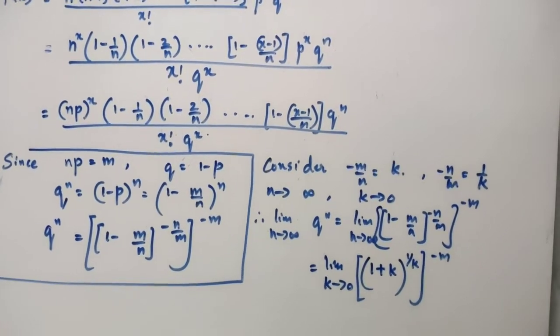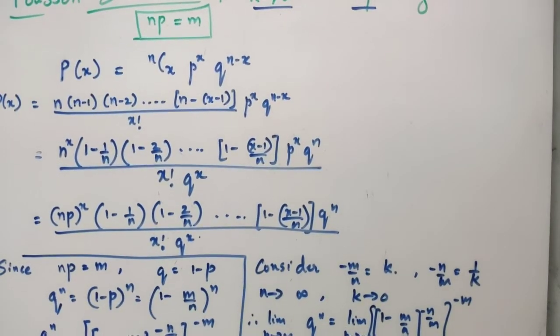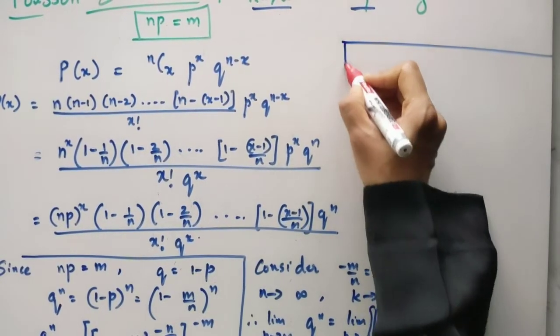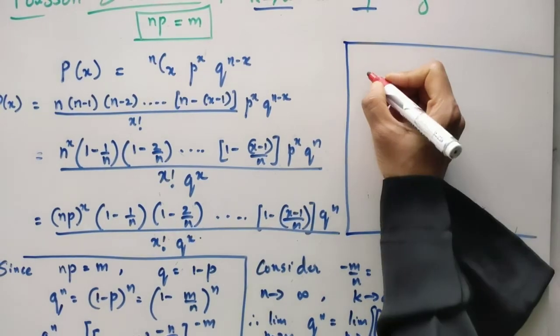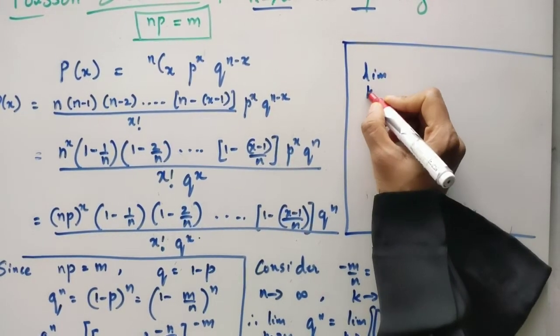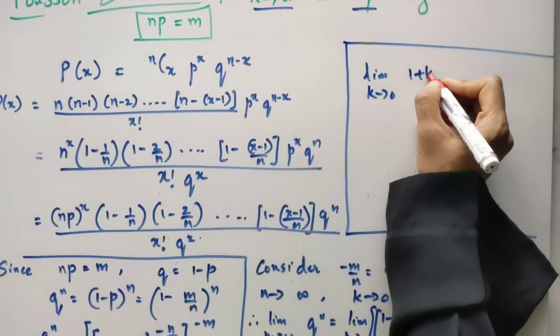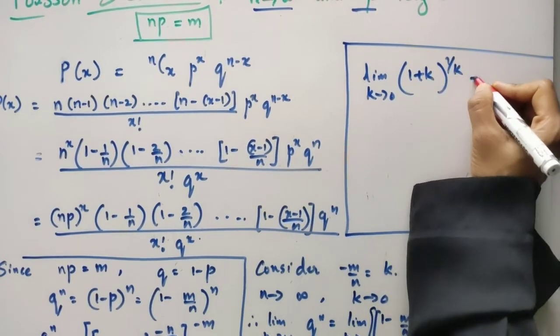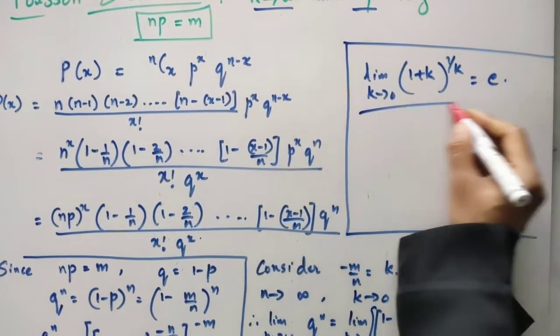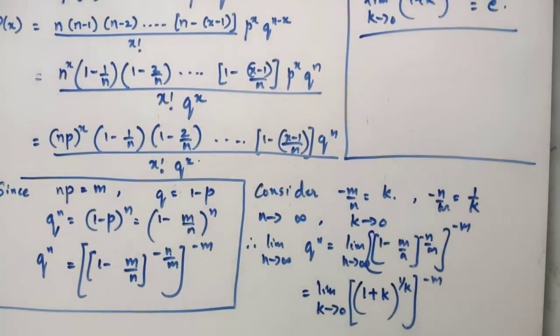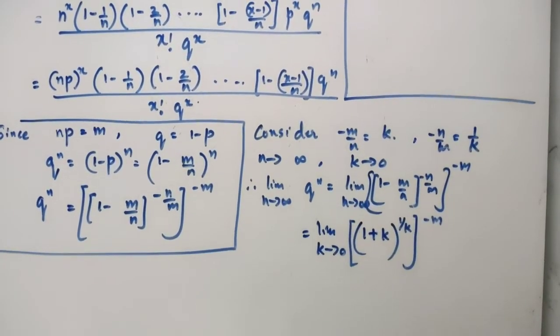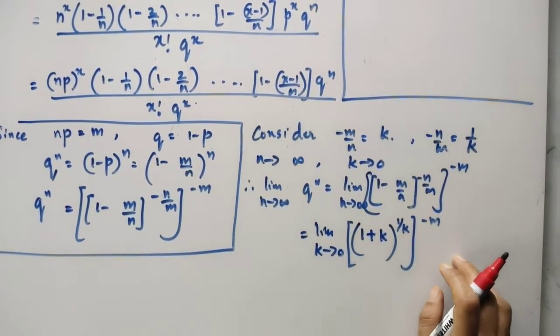Now, you have learned one important limit in calculus. What is that? The limit as k tends to 0 of (1 plus k) raised to 1 by k is always equal to e. This is the standard limit. You will have derived it before, in PUC first year, while studying calculus.